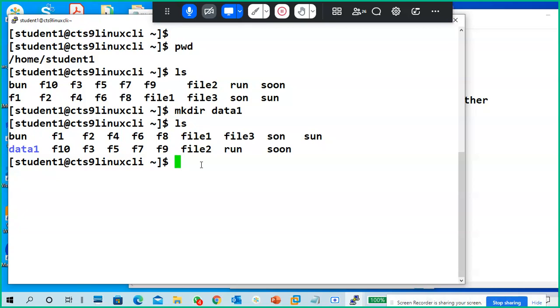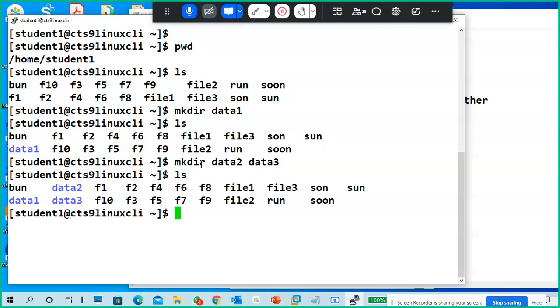Okay. Next, mkdir data2 data3. I can create two directories at a time. I want to create data1, data2, data3. I created data1 already, so I would have to type mkdir data2, then again mkdir data3. Instead of that, I am creating data2 and data3 together. ls: data1, data2, data3 created. Guys, got the point? How I created a directory?